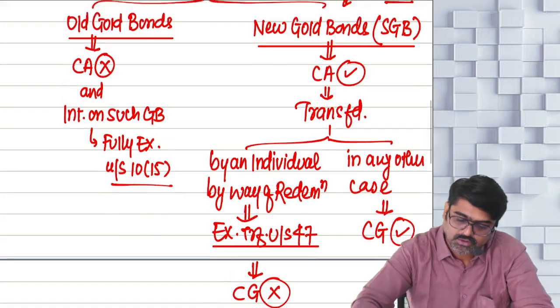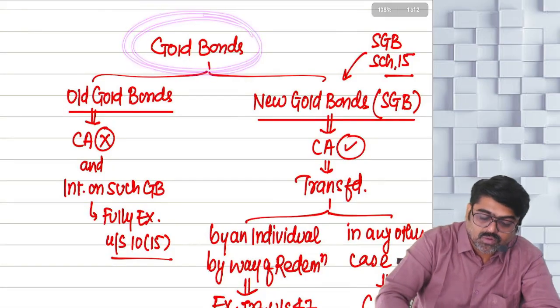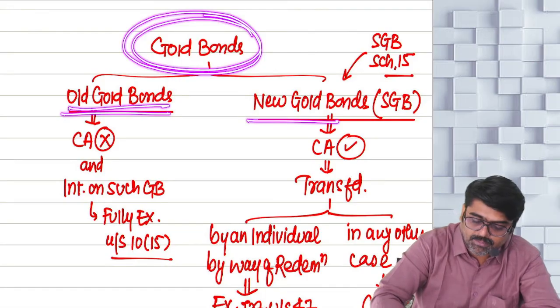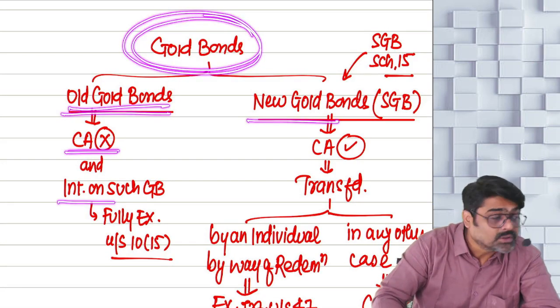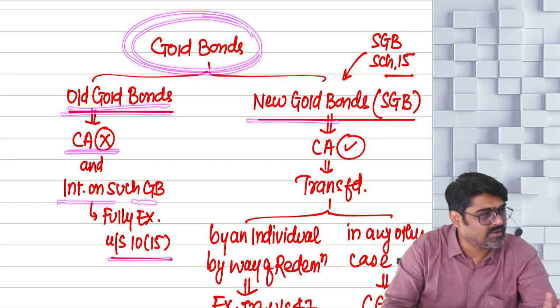Sure, sir. So first of all, gold bonds. How many types of gold bonds? Two types, old and new. Old gold bonds are not a capital asset. And any interest on such old gold bonds is also exempt under section 10(15).